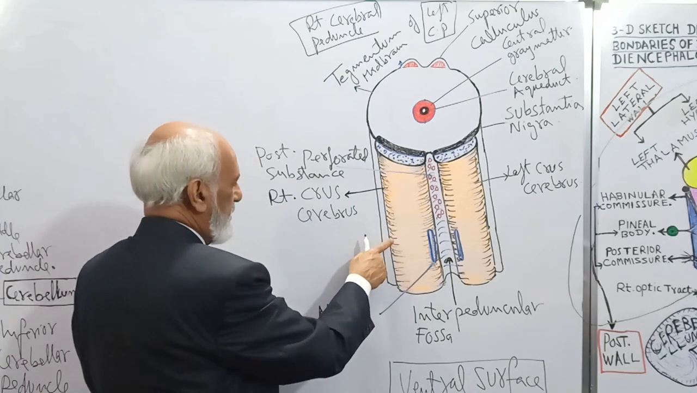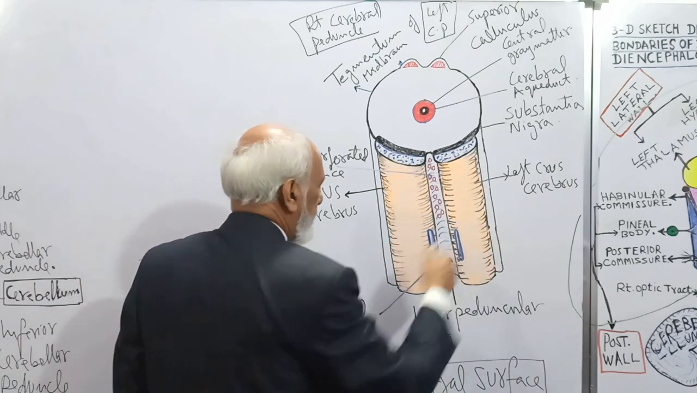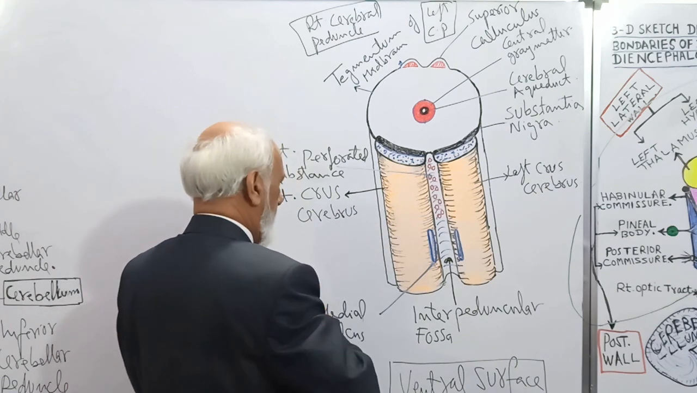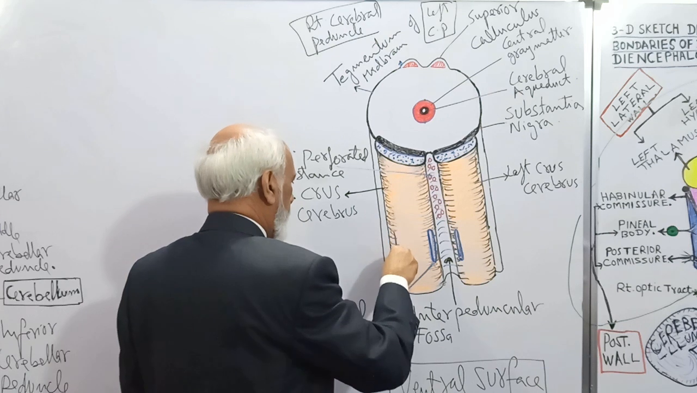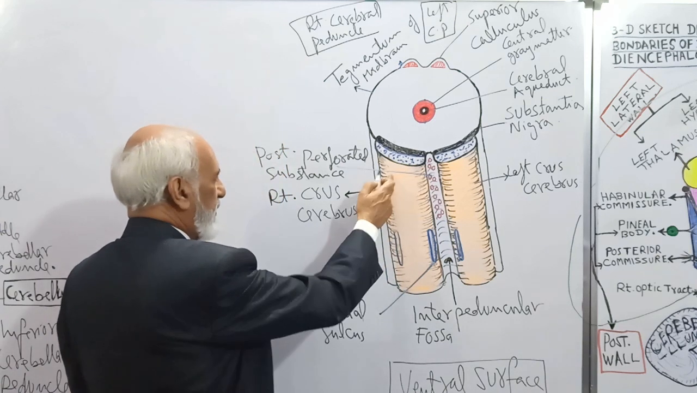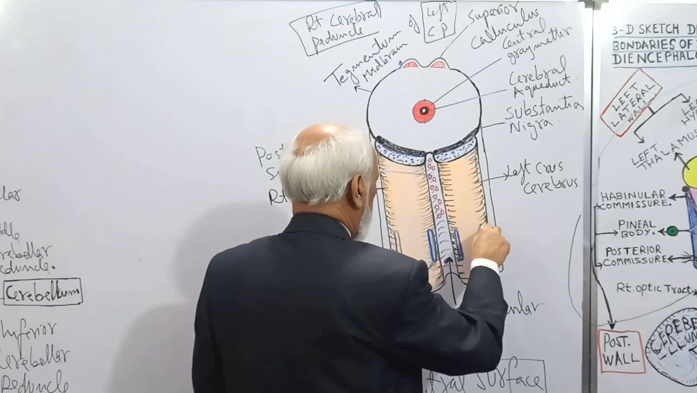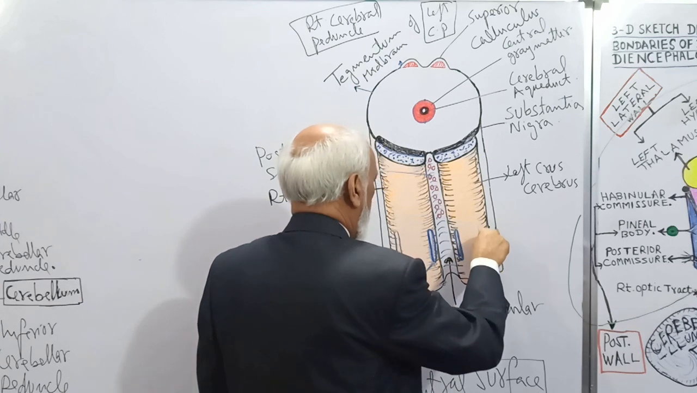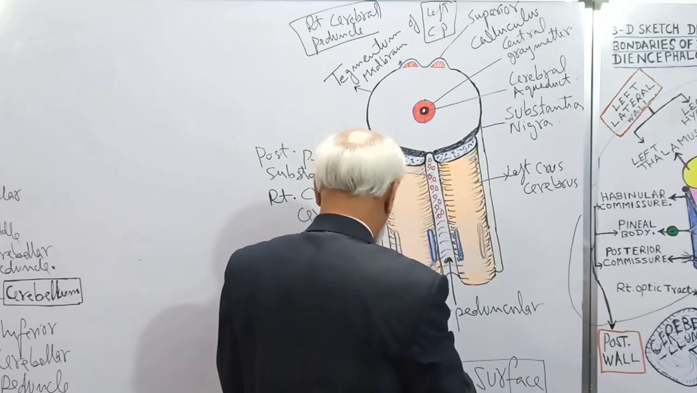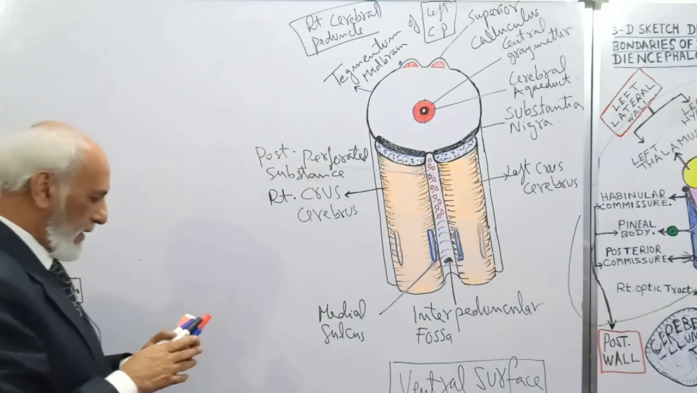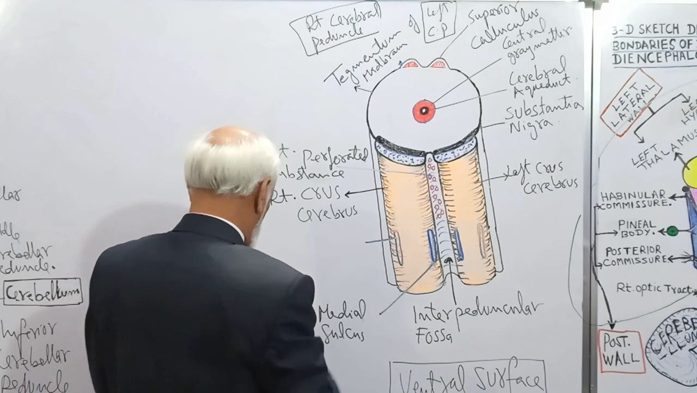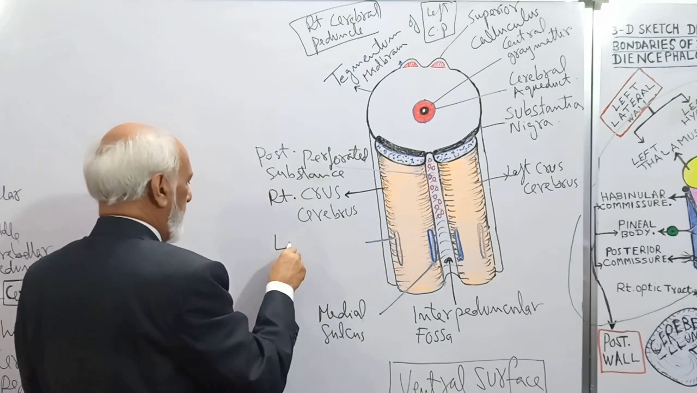Similarly, this is the lateral surface of the right crus cerebri and this is the lateral surface of the left crus cerebri. Here again, there are longitudinal sulci known as the lateral sulcus. This is the lateral sulcus on the lateral surface of the right crus cerebri and this is the lateral sulcus on the lateral surface of the left crus cerebri.